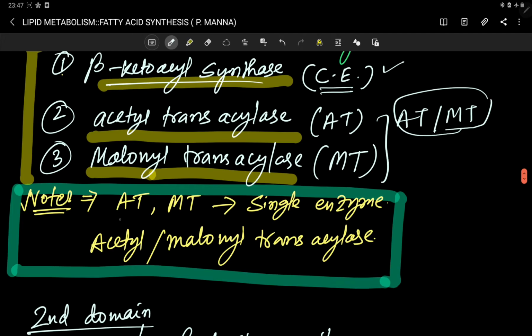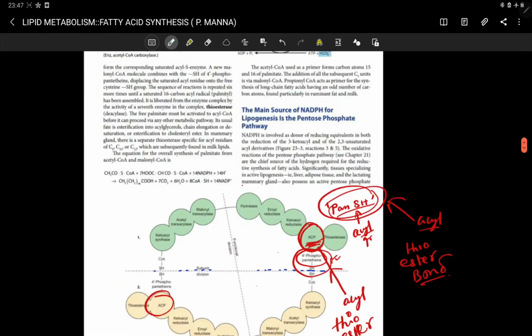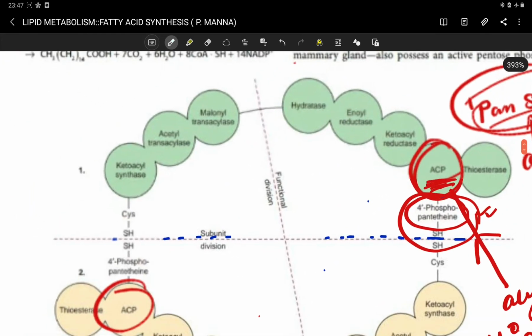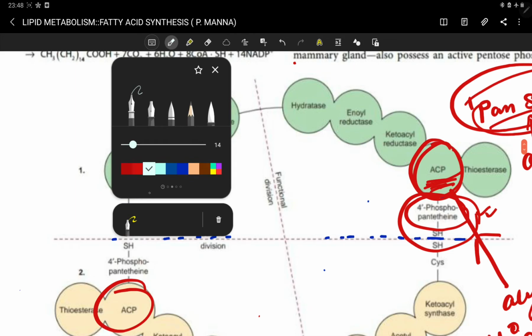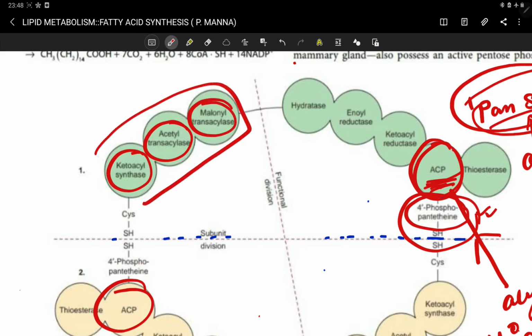Note that acetyl transacylase and malonyl transacylase may be a single enzyme; the modern study is telling us this. So let's appreciate this here. This is the ketoacyl synthase, acetyl transacylase, malonyl transacylase. These 3 enzymatic active regions form domain 1.